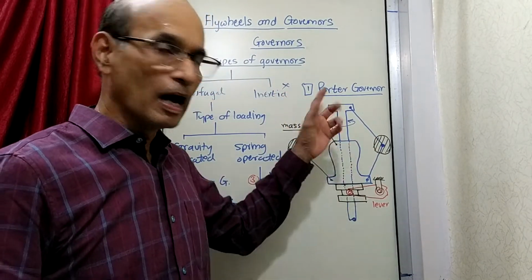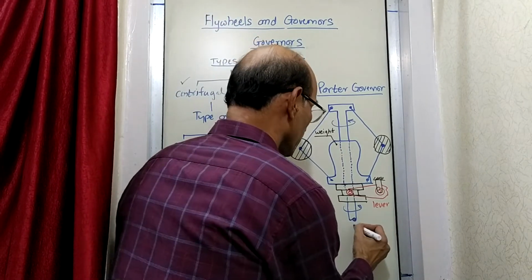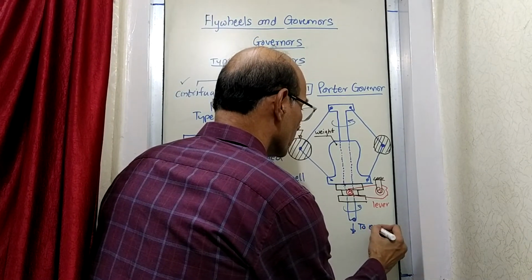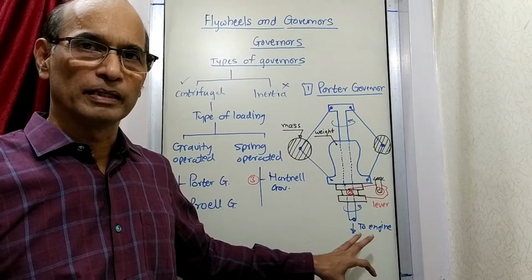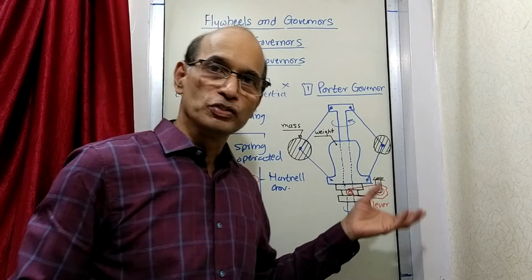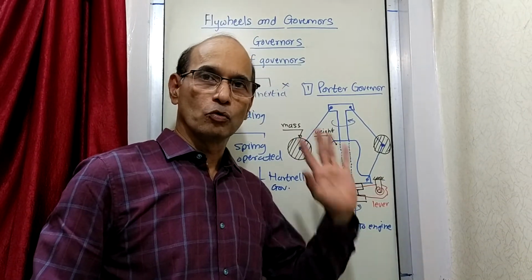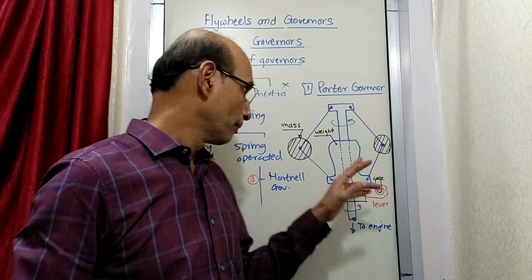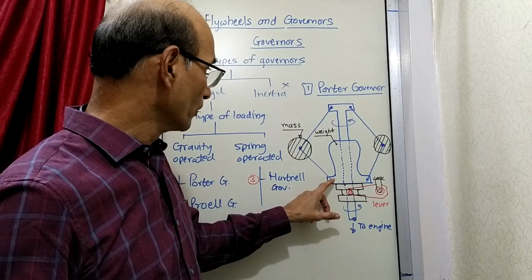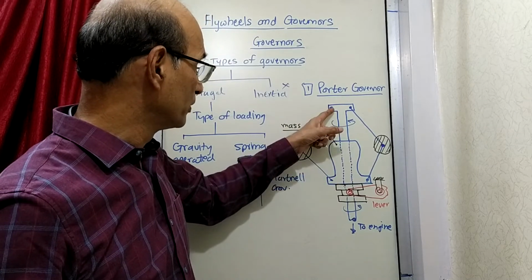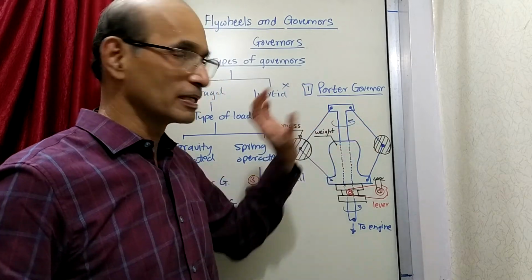It is a small device, and you can see this is a shaft which is rotating, and this is connected right here to the engine. Somewhere it is connected to the engine by some method, so when the engine rotates, the shaft will also rotate. Now see what happens. The arrangement is such that there is some heavy weight here, then on the weight bracket and on the shaft there are some hinge points, and some levers, and there are masses attached like this.